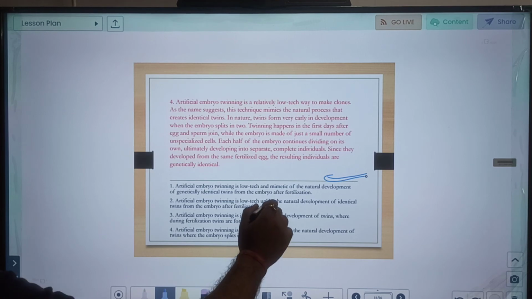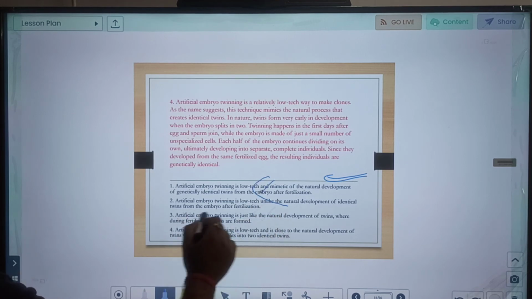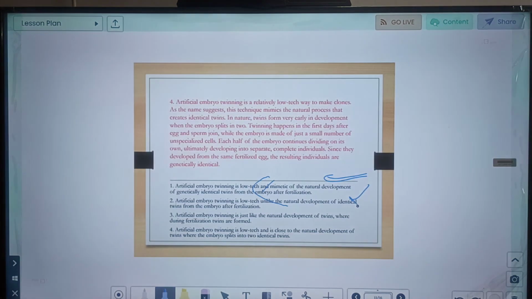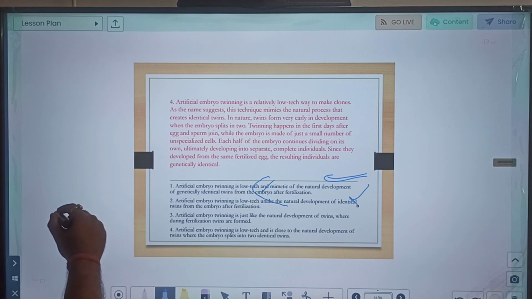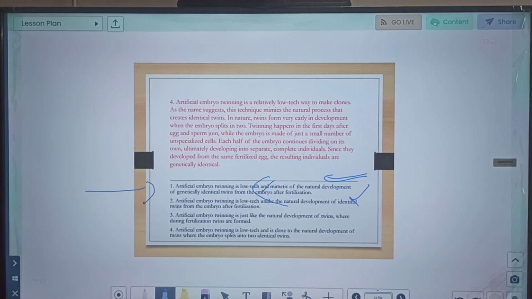So this word 'unlike' is wrong. Artificial embryo twinning is just like the natural development of twins, where during fertilization twins are formed. Artificial embryo twinning is low tech and is close to the natural development of twins, where the embryo splits into two identical twins. So option number 1 is the correct answer, because it captures the essence and the entire complete coverage.